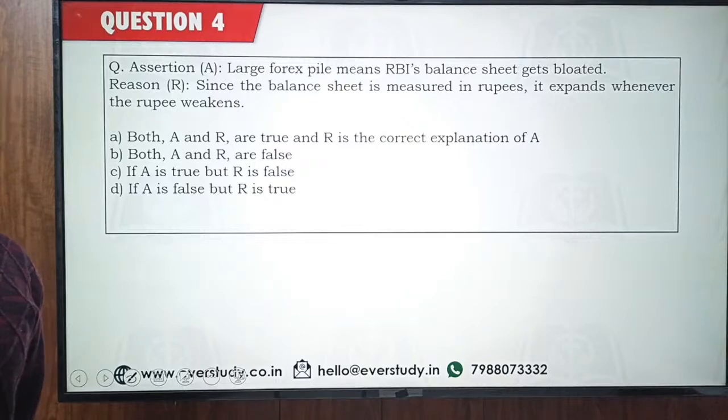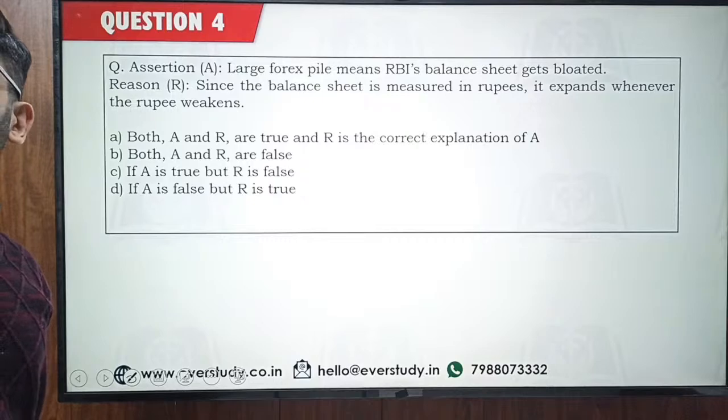So now let's come to the next question. I hope this was clear to you guys. Now another question, assertion reasoning. Problem of unutilized forex reserves, a topic which is mentioned in your syllabus. Assertion is large forex pile means RBI's balance sheet gets bloated. Reason is, since the balance sheet is measured in rupees, it expands whenever the rupee weakens. Let's see if you can answer this one.